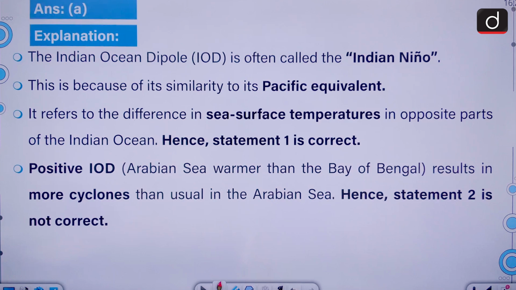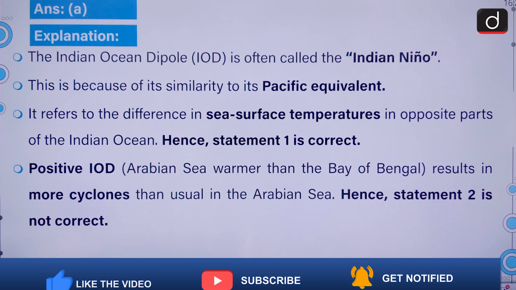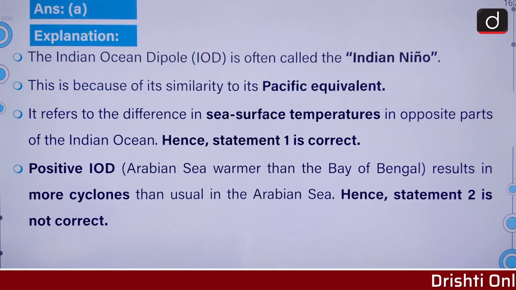The Indian Ocean Dipole is often called the Indian Nino. This is because of its similarity to the Pacific equivalent. It refers to the difference in sea surface temperatures in opposite parts of the Indian Ocean. Positive IOD results in more cyclones than usual in the Arabian Sea.